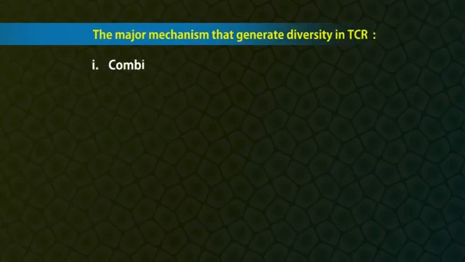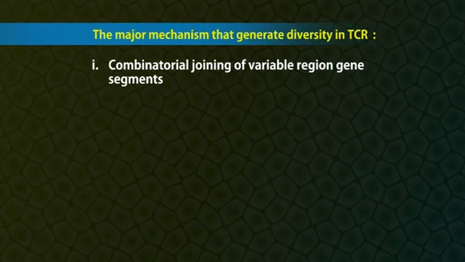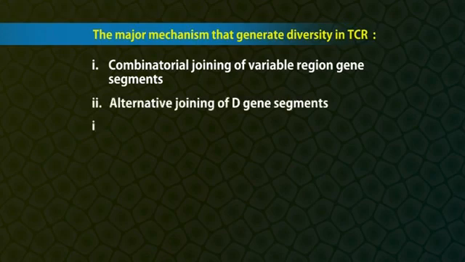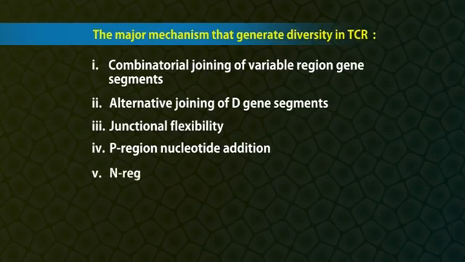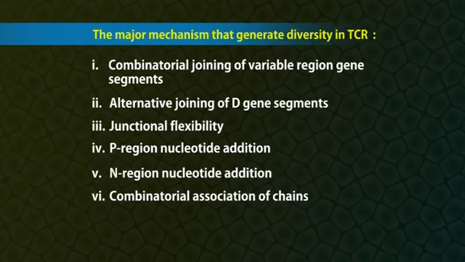The major mechanisms that generate diversity in TCR are combinatorial joining of variable region gene segments, alternative joining of D gene segments, junctional flexibility, P-region nucleotide addition, N-region nucleotide addition, and combinatorial association of genes.